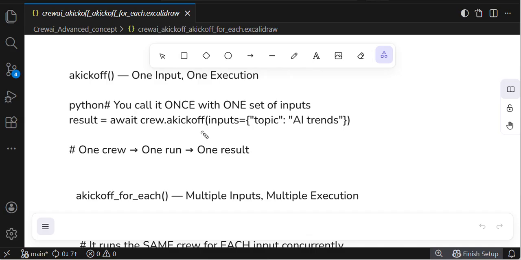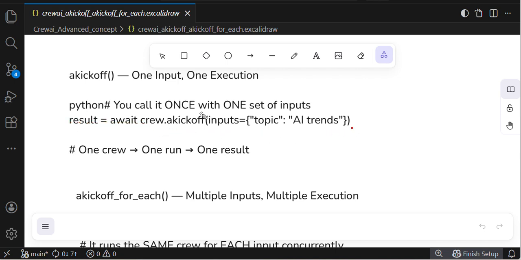In a lot of my previous videos I briefly discussed kickoff. If you define any variable template inside the task description, you need to give that variable template as a key in the kickoff inputs dictionary, with the user question as the value. This is a good way, guys, and this is normal.